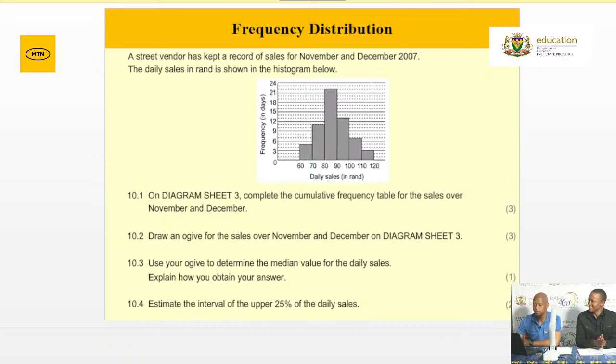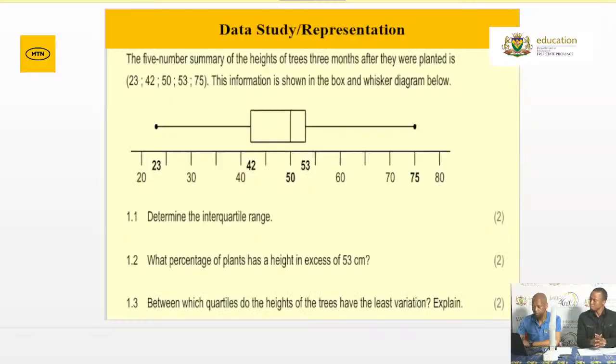Also data study and representation, that's when you are now required to interpret information that's given. Either information will be given graphically or will be given numerically. Here you're given a box and whisker plot. Remember when we spoke about the box and whisker plot, know your skewness, your types of skewness. Also know where your measures of position lie with respect to the box and whisker plot. So very important, grade 12s.